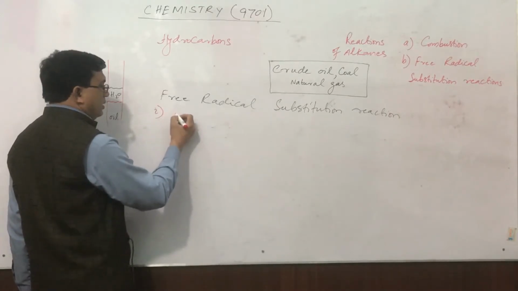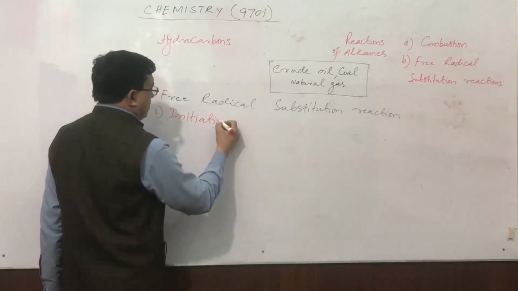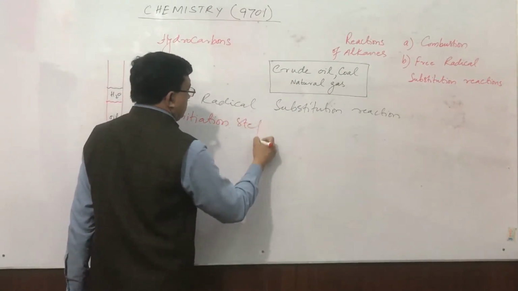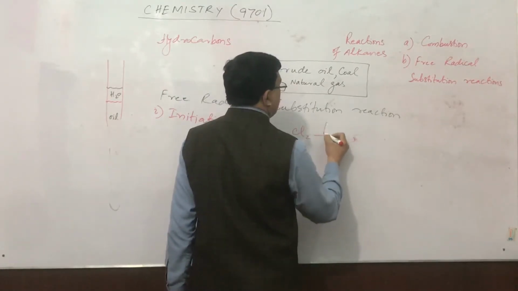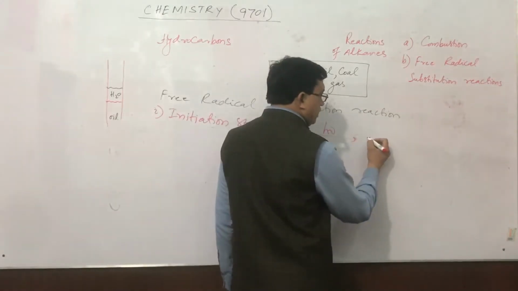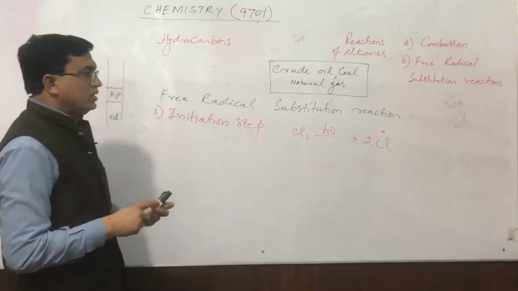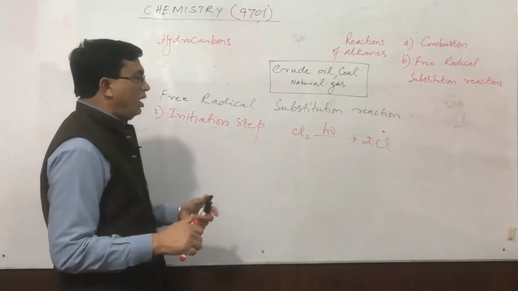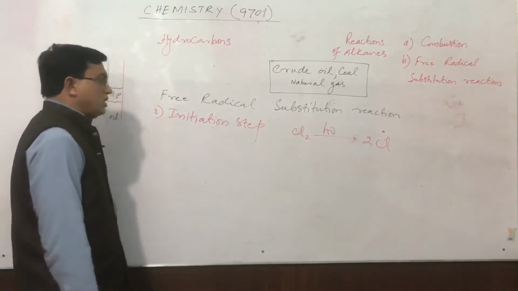Number 1, initiation step. In this step, the chlorine molecule is provided radiant energy, and this molecule converts into 2 chlorine free radicals. The production of free radicals from a molecule is called the initiation step.